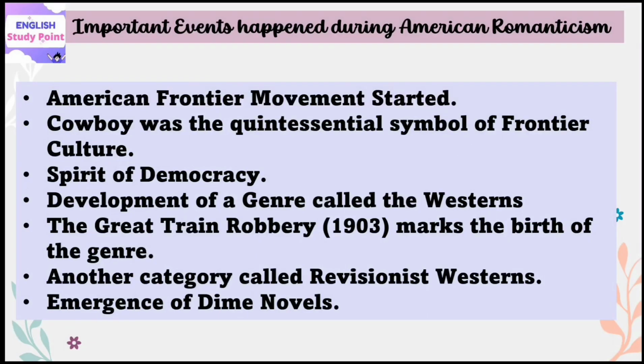During this time, there was also an emergence of numerous types of dime novels based on popular fiction as well as comics. They are fictionalized stories which are based on actual life stories of cowboys as well as outlaws.